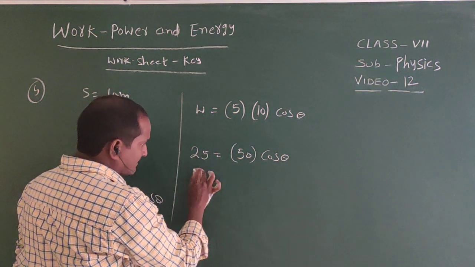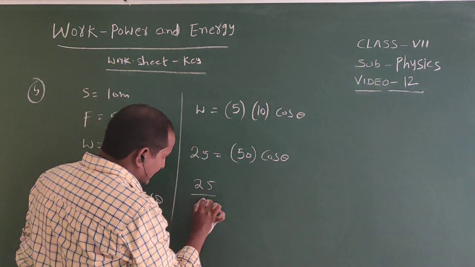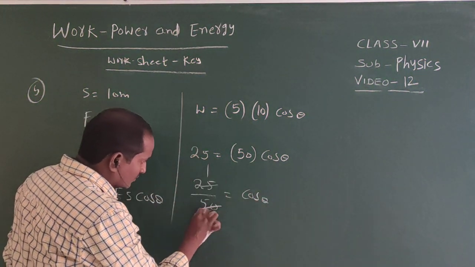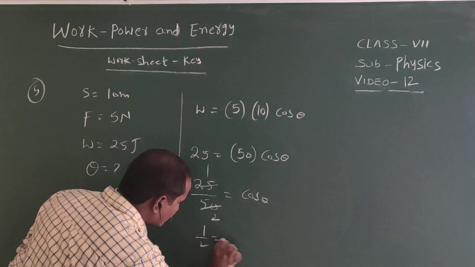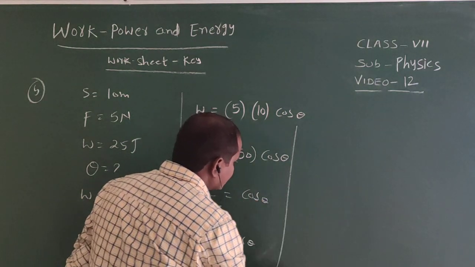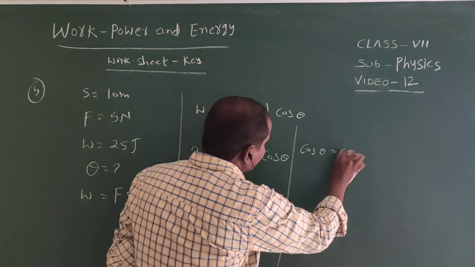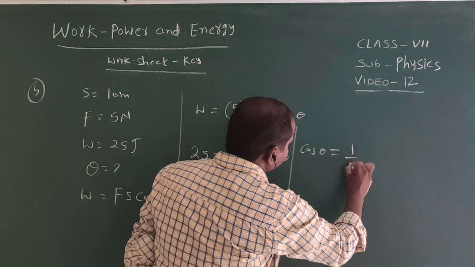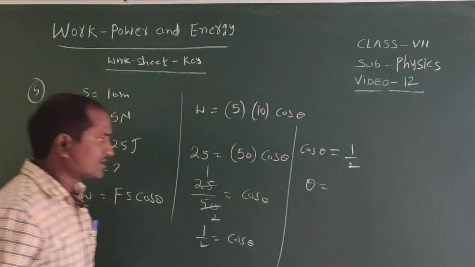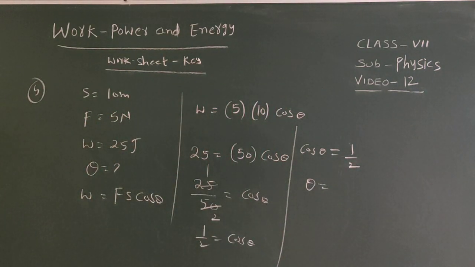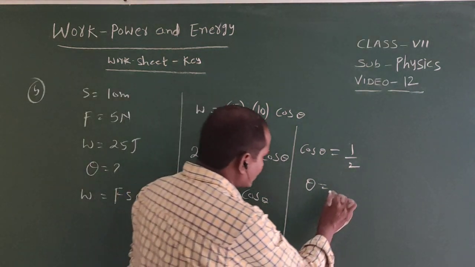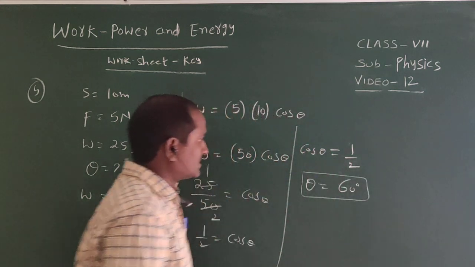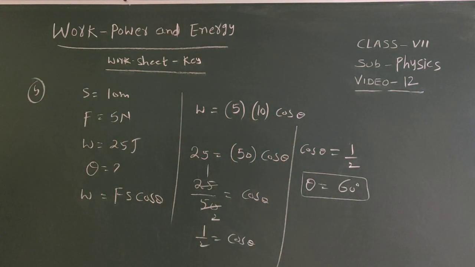So 50 coming to this side, 25 by 50 equals cos theta. 25 ones are 25, 25 twos are 50. So 1 by 2 equals cos theta. Therefore, cos theta equals 1 by 2, and theta equals 60 degrees.